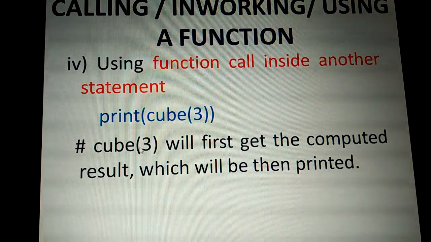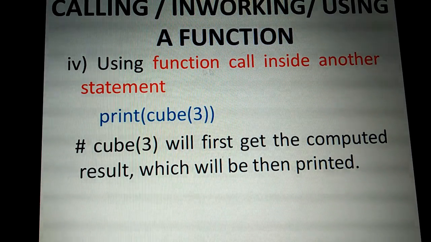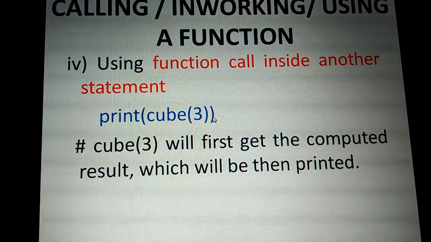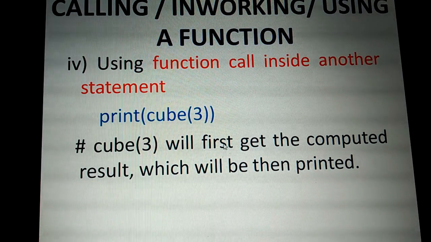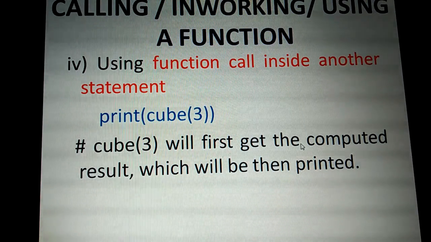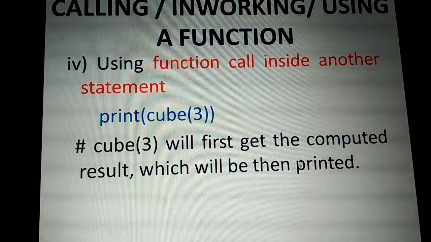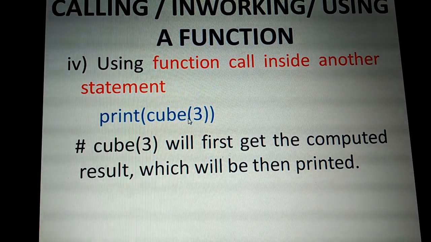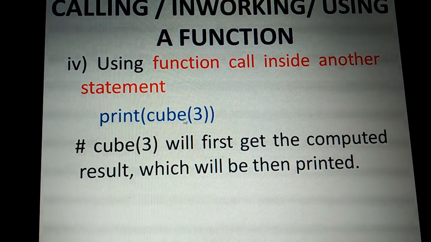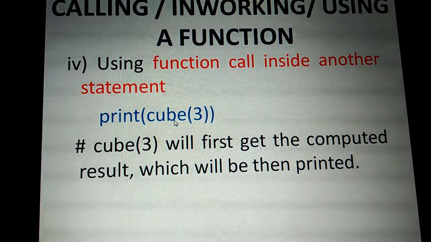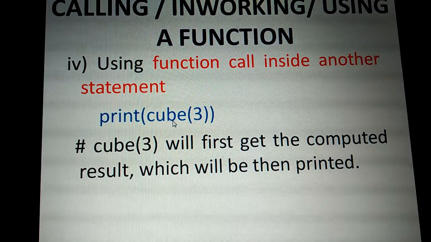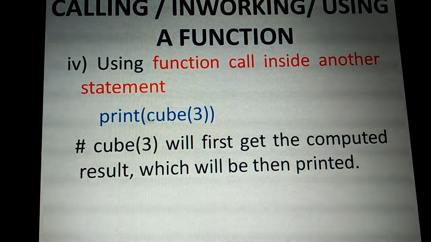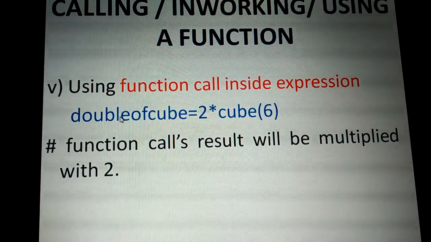So these are the ways we can pass. The fourth method is using a function call inside another statement. That is, inside the print statement, cube of 3 we have passed. So cube of 3 will first get the computed result, which will then be printed. So it will get the result from the return statement, from the function definition, where it will be performed. Okay, so the computed result will be assigned to cube of 3. Then that result is going to be printed with the help of the print statement.